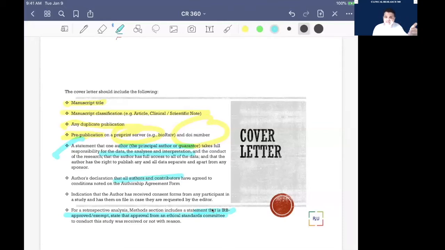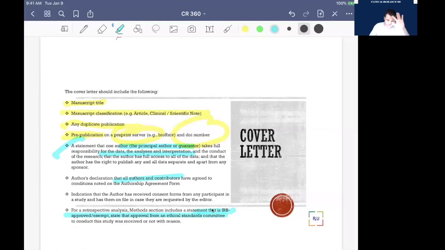If it is a case report, it's difficult to hide the patient's identity, right? In that case you also have to write that we have the patient's consent to enroll in the study as well as to publish the report. The two consents are different: one to enroll in your study, and second to allow you to publish that finding.